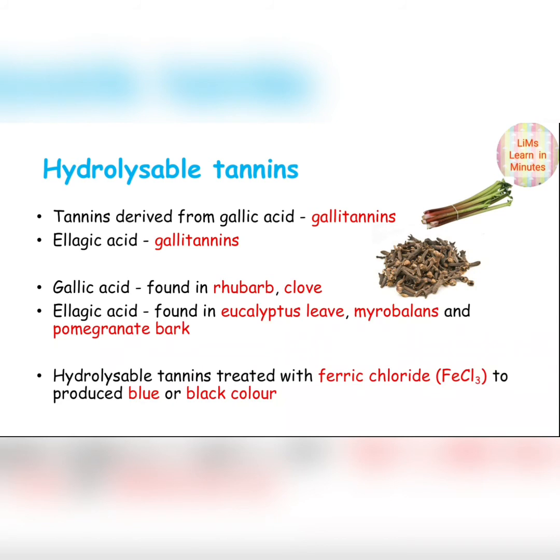Tannins derived from gallic acid are known as gallitannins, and tannins derived from ellagic acid are known as ellagitannins. Gallic acid is found in rhubarb and clove, and ellagic acid is found in eucalyptus leaf, myrobalans, and pomegranate bark. Hydrolyzable tannins treated with ferric chloride produce blue or black color.